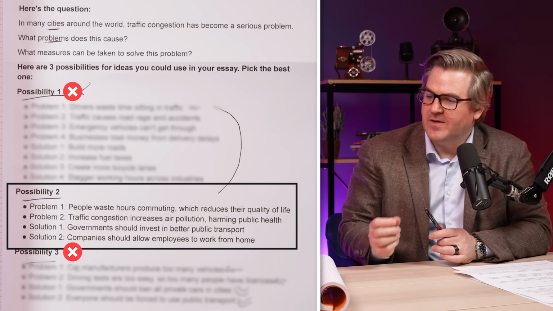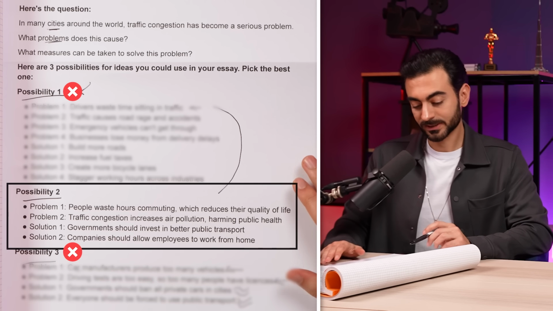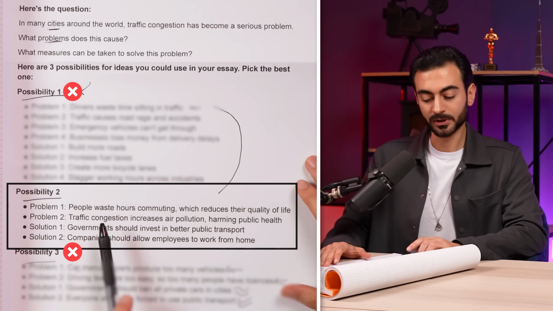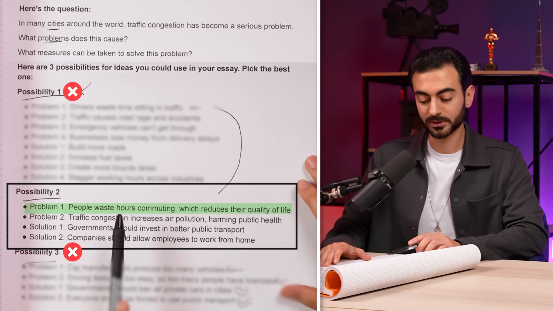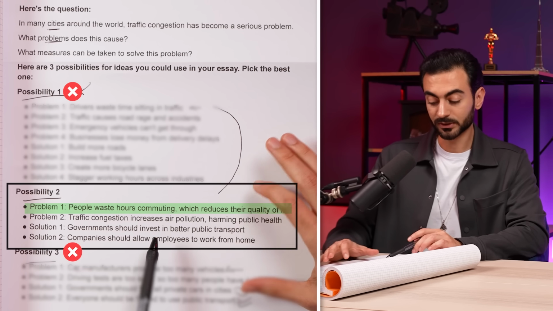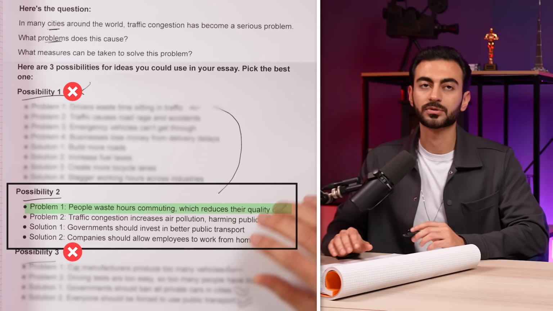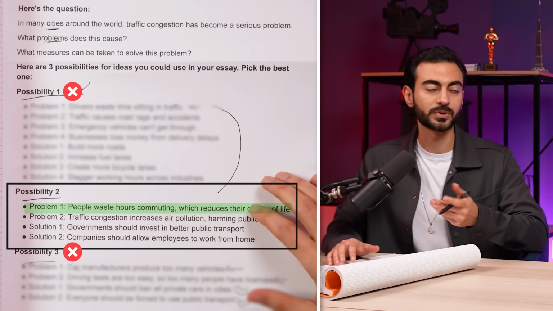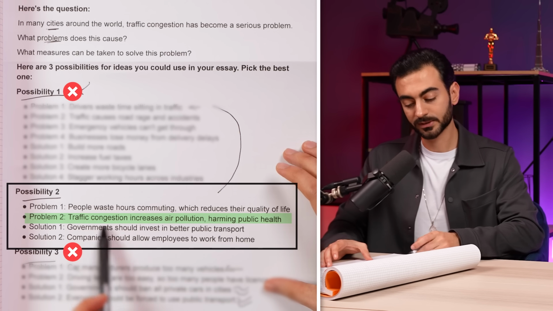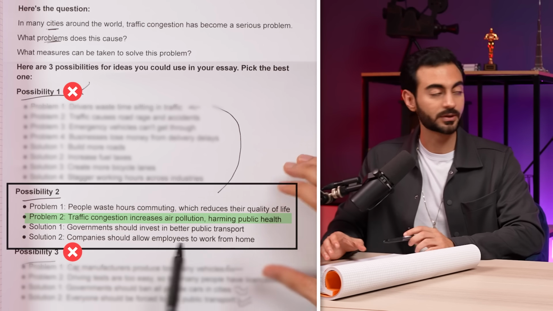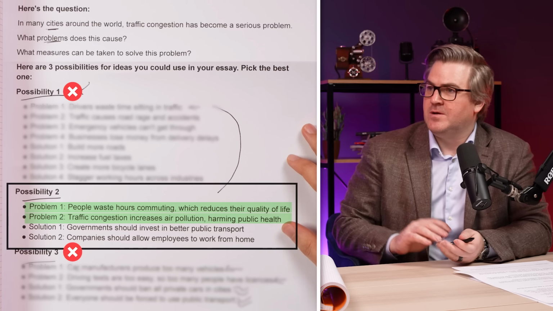So think about a few different things. Do these actually answer the question? It does, because many people are wasting hours commuting, which really reduces the quality of their lives. Absolutely. Sometimes we spend 2 hours just to go to a place that takes around 20 minutes, because of traffic. Also, it increases air pollution and harms public health. Exactly. So both of these are linked to the question.